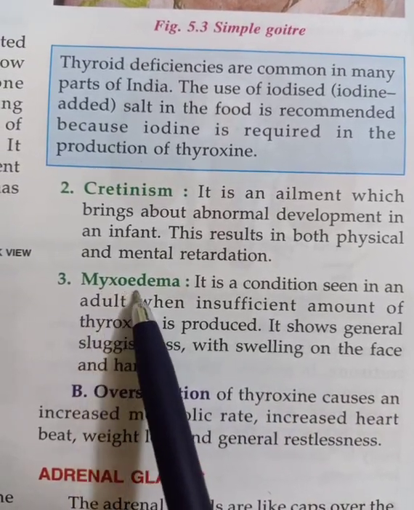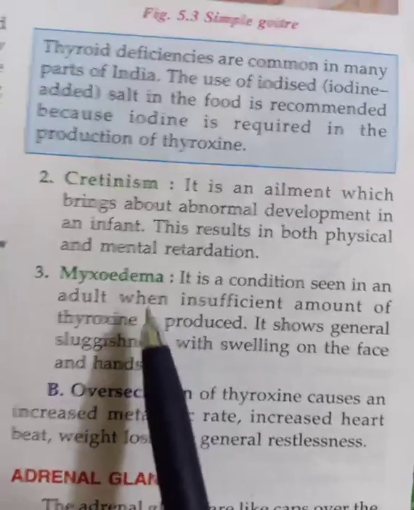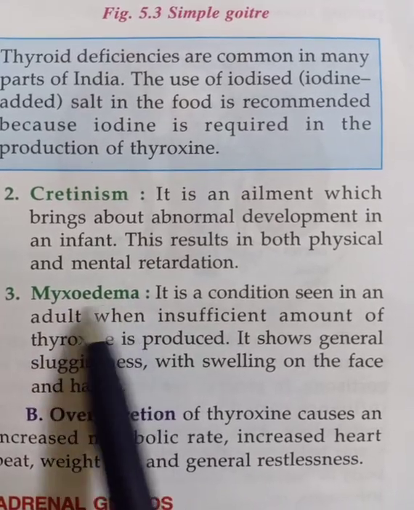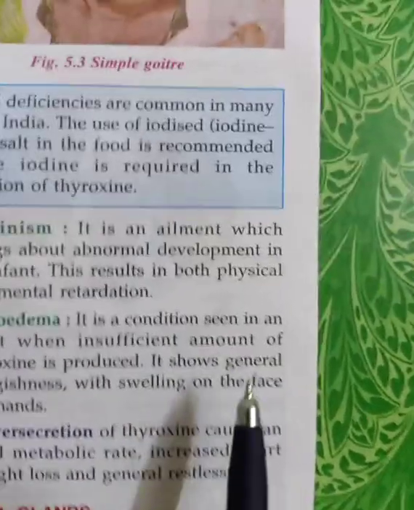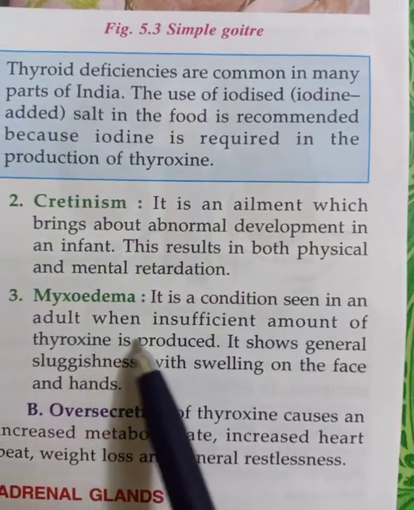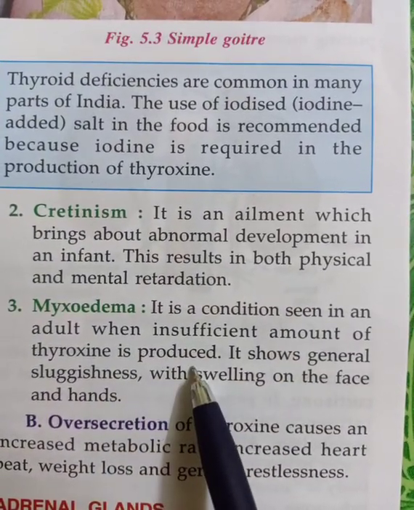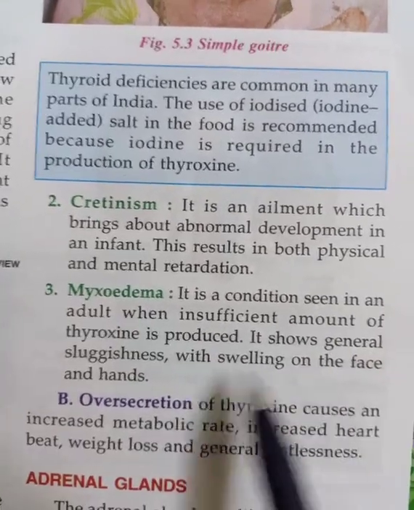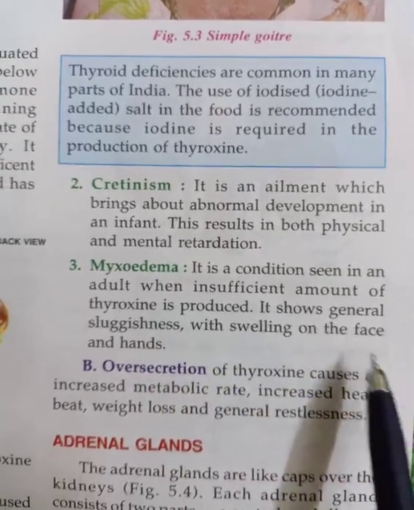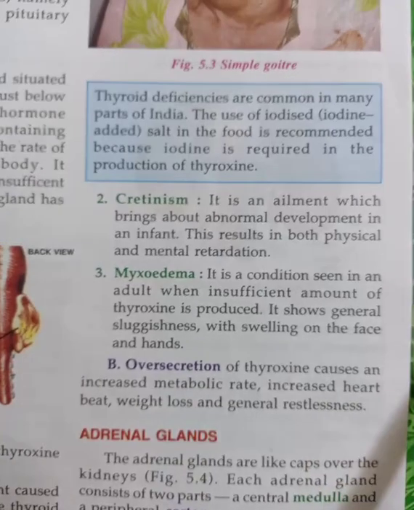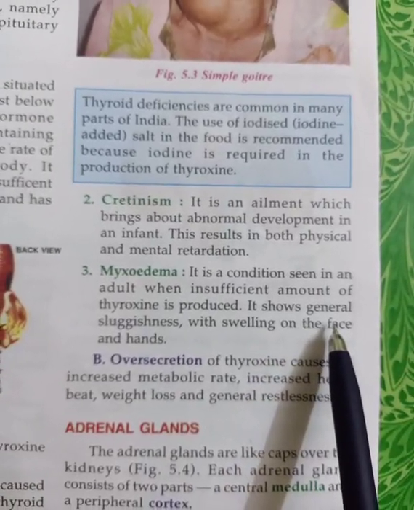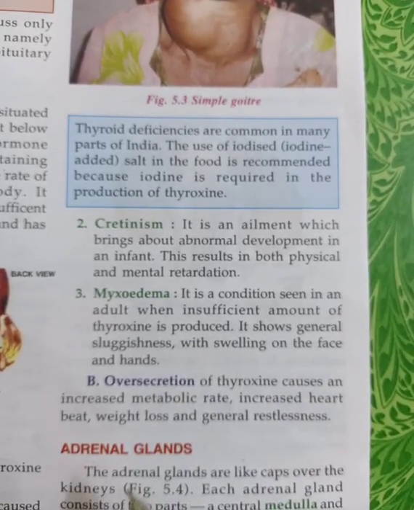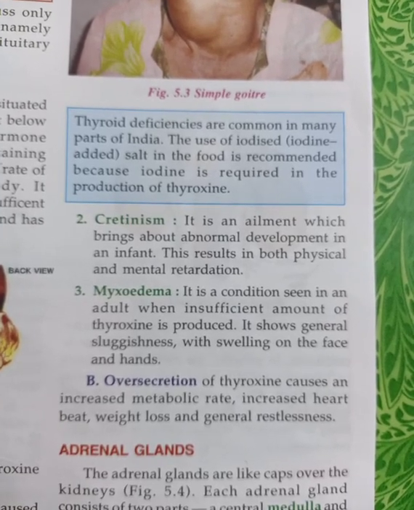Next is myxedema. It is a condition seen in an adult when an insufficient amount of thyroxine is produced. The same disease occurs due to insufficient iodine. In this, sluggishness and swelling in the face, hands and other parts of the body occur, and that is also because of less thyroxine production in the body. This can be recovered by taking a proper amount of iodine in the food.